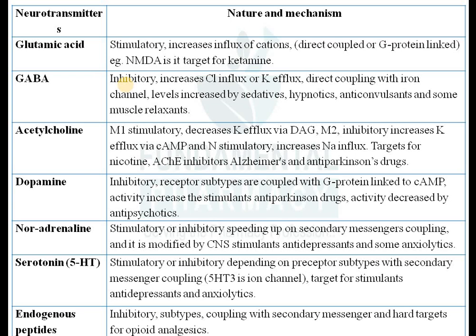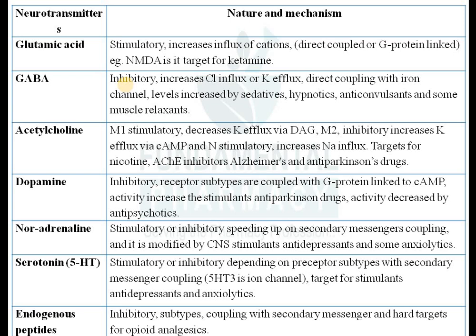सो गाबा में direct coupling with the ion channels. It may be either coupled directly with the ion channels; most of the time it is directly coupled to the ion channels. Okay, then again, GABA is also a target for various kinds of drugs like sedatives, hypnotics, anticonvulsants, muscle relaxants. So these drugs will either increase the concentration of GABA directly by acting on GABAergic receptors, or they will act as a GABA agonist. So they will increase the level of GABA. Which kind of drug? Sedatives, hypnotics, anticonvulsants, and some muscle relaxants.